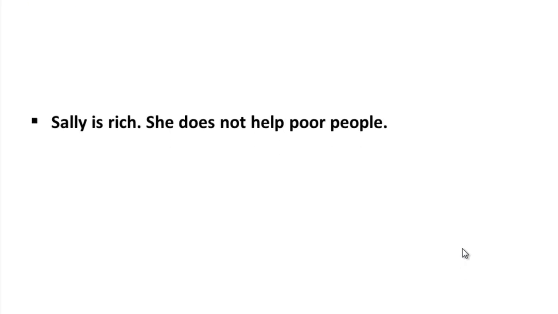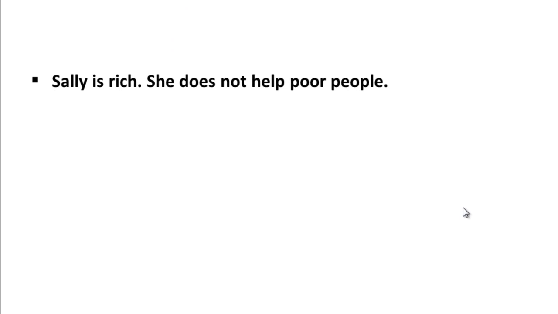So as you see in this pair of sentences, Sally is rich, she doesn't help poor people. Because of the fact Sally is rich, we expect that she helps poor people, but the opposite happens. So this is an unexpected result or a surprising result.